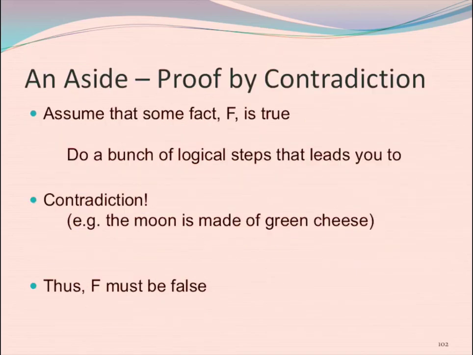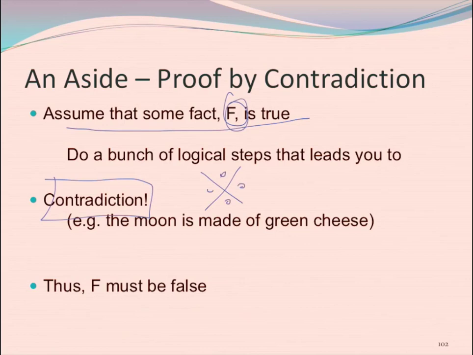All our proofs using the pumping lemma are going to use proof by contradiction. We talked about this in the very first week of class, but just to remind you: we assume we've got some fact F. It's true. We do a bunch of smart things that lead to a contradiction, and we draw it like this.